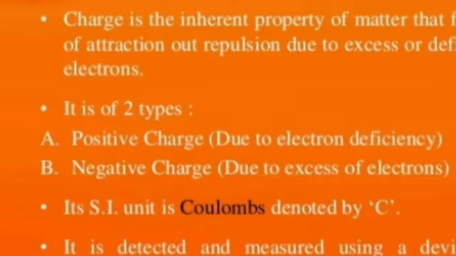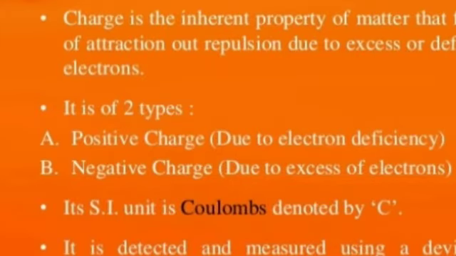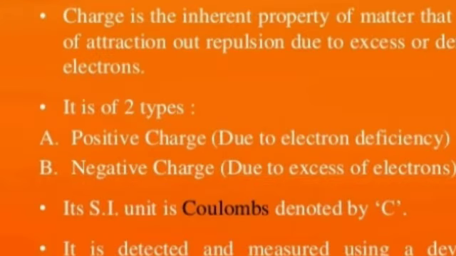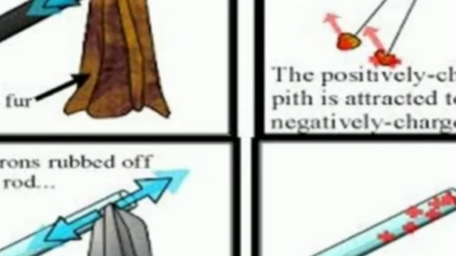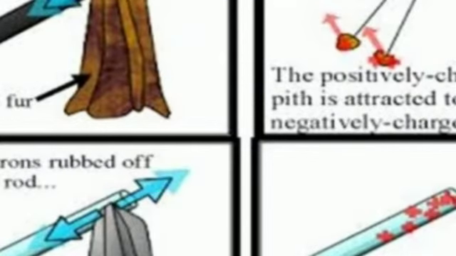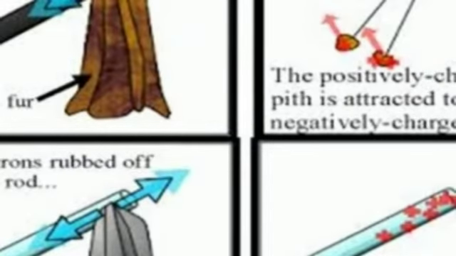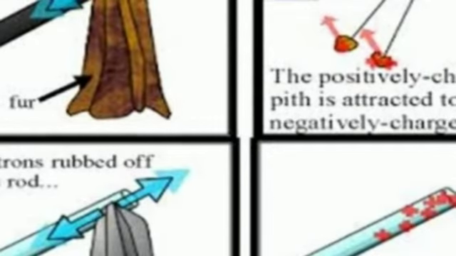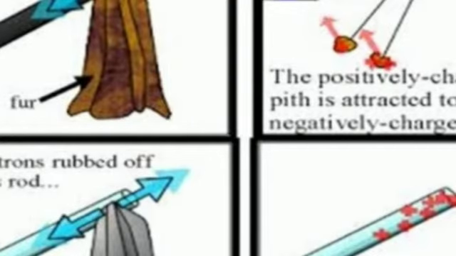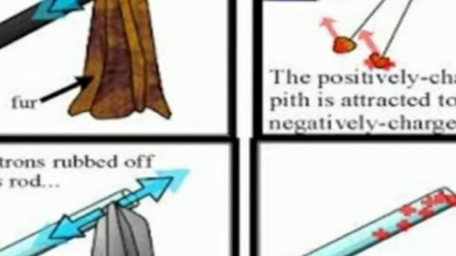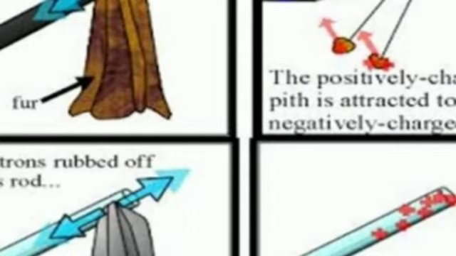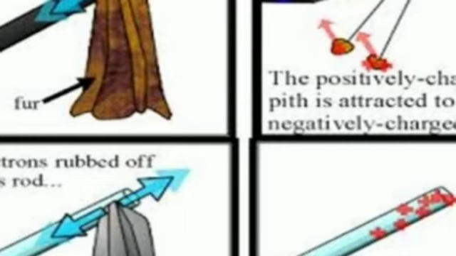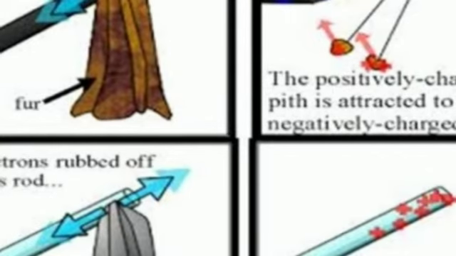See here some examples. Just note what I said. How will you get a positive charge? How will you get a negative charge? How will you get an excess of electrons? How will you get a deficiency of electrons? So I gave you four examples here. Suppose we have an ebonite rod, a rod which conducts electricity, and fur. Fur is nothing but a cat's skin. That fur is rubbed with the rod. What will happen here? The fur will acquire a negative charge and the rod will acquire a positive charge.